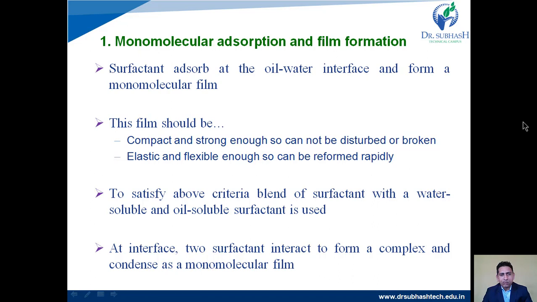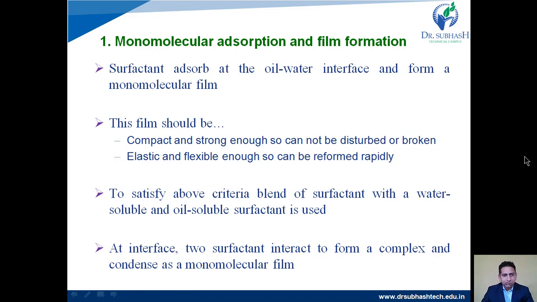Oil molecules always have attraction towards oil molecules, so we want to prepare a film above the oil molecule. Whatever film we form should be compact and strong enough so it cannot be disturbed or broken. If in any case it breaks, it should be elastic and flexible enough so it can be reformed rapidly. So elasticity should also be present in our emulsifying agent.